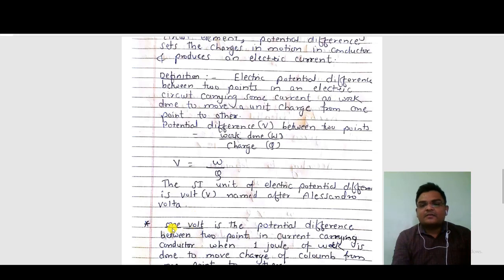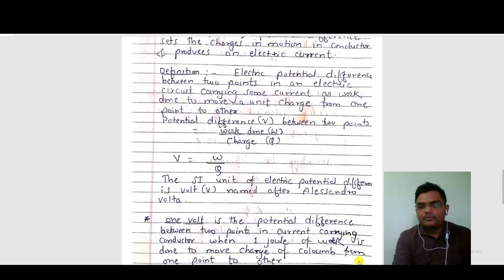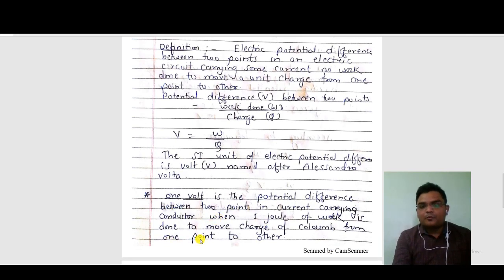Next, suppose the question comes: define 1 volt. So 1 volt is the potential difference between two points in a current carrying conductor when 1 joule of work is done to move a charge of 1 coulomb from one point to the other.